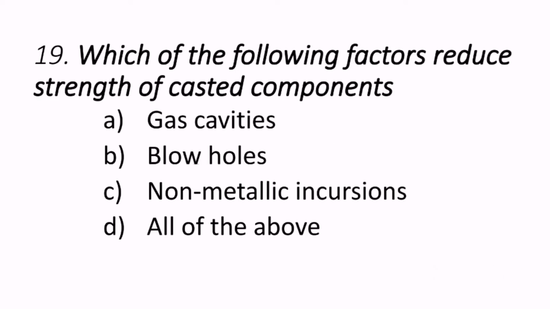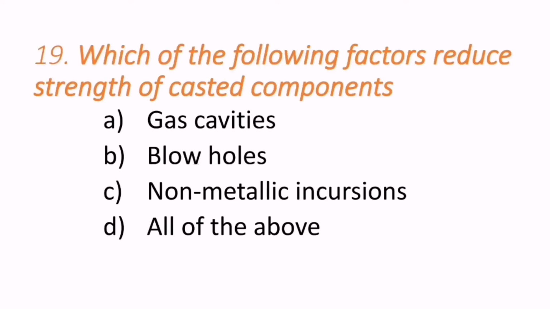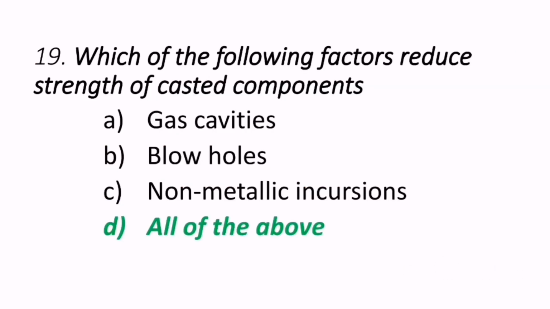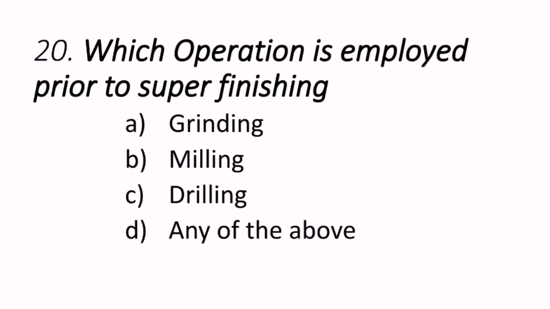19th question, which of the following factors reduce strength of casted components? Maybe gas cavities, or blowholes, or non-metallic inclusions, or all of the above. Here the correct answer is all. Gas cavities, blowholes, non-metallic inclusions, these all are going to reduce the strength of the casted components.